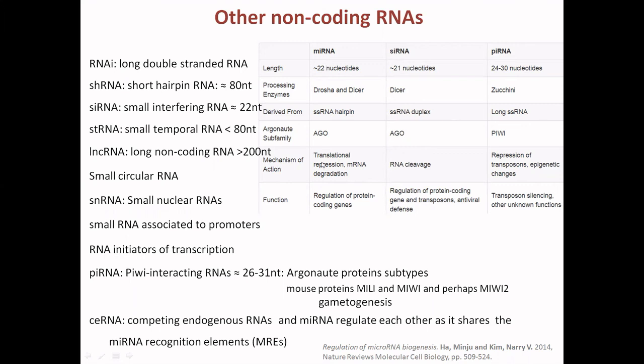Mechanism of action: miRNA mostly translational repression, sometimes mRNA degradation. siRNA leads to RNA cleavage, and the piRNA to repression of transposons and epigenetic changes. So microRNA regulates protein coding genes, siRNA regulates protein coding genes as well as transposons and antiviral defense. And the piRNA is involved in transposon silencing and some other unknown functions. Thank you.